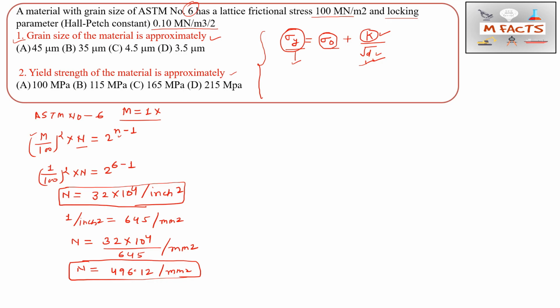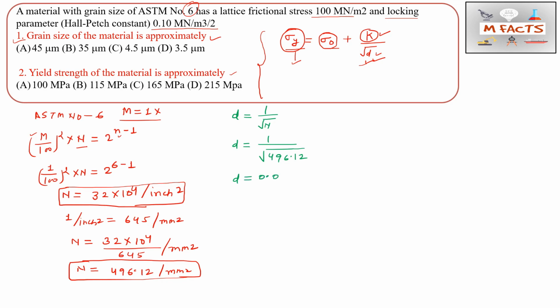That video will be beneficial for finding the grain size, the average grain diameter, and the area of one grain. So that video is very beneficial. The number n and the diameter of grain size we can relate by one formula, that is d equals 1 by under root of n. The value of n is given, 496.12, in per mm square. That's why this d value will be in mm.